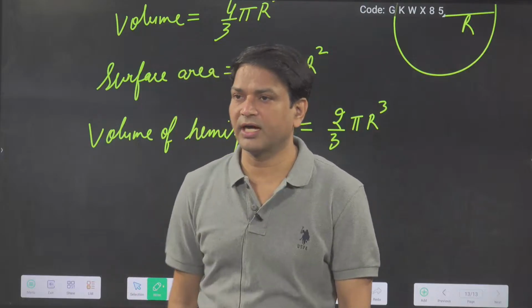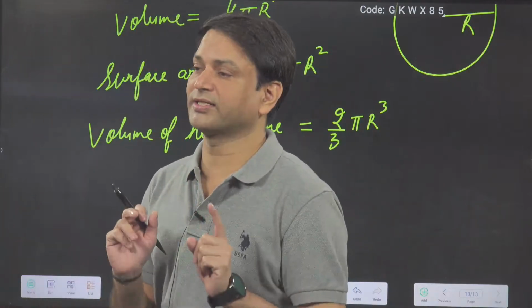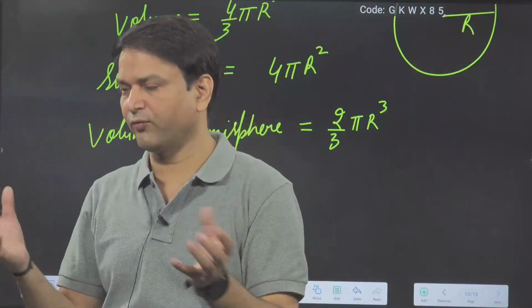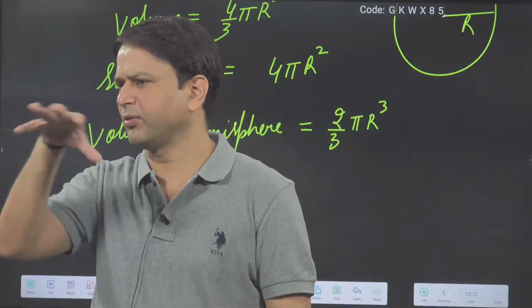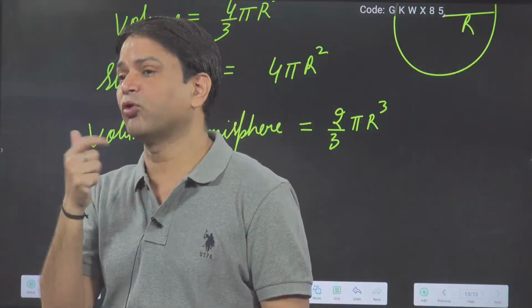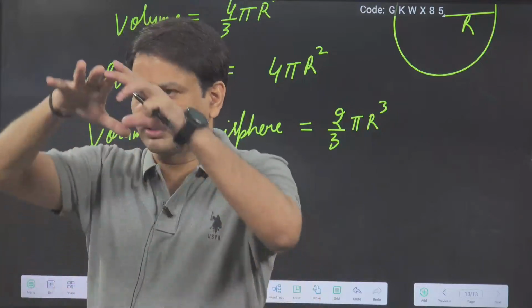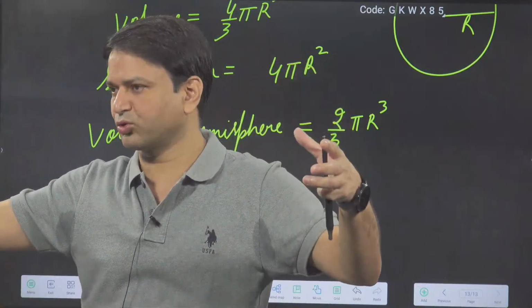Surface area for the hemisphere. Suppose there are two cases. Suppose you have a football and you cut it into equal halves, then it will be a hemispherical shape. If I ask what the surface area is, you will say, okay sir, the curved surface area is 2 pi r square.